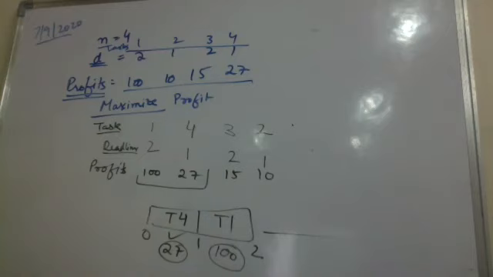Now whatever task I may pick, the total profit which I have got is 127 and this is the maximum possible profit. So the greedy approach gives you a very quick solution. Ordering takes n log n time. In all the greedy algorithms we have done so far, the complexity is n log n, and this n log n time is taken in sorting. The rest of the algorithm, due to greed, takes less time than sorting. After sorting, the algorithm is not taking time.